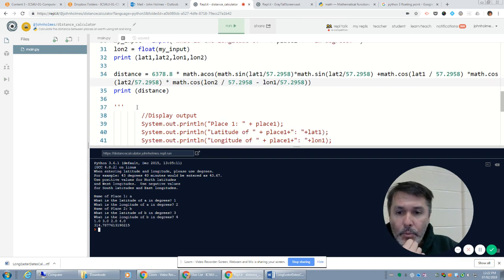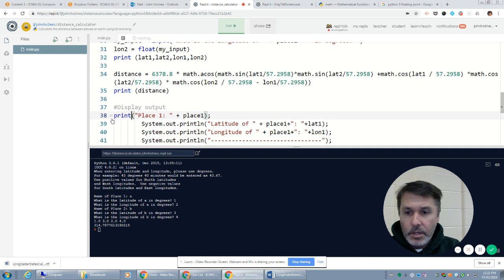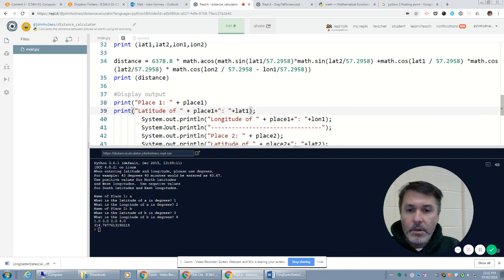So now I need to actually output this result in a slightly nicer display. So I'm going to display my output. Hopefully this is useful for those of you that are coming from Java. This is just a print, place 1, print. Look at the difference. Python, isn't it so much nicer? System.out.println. I think Python is a great intro language. So print, this is going to be latitude of place 1 plus lat1.